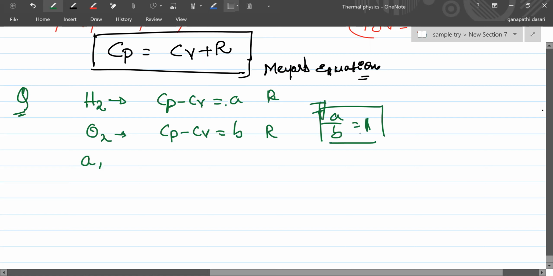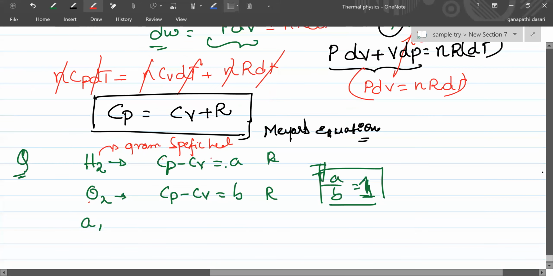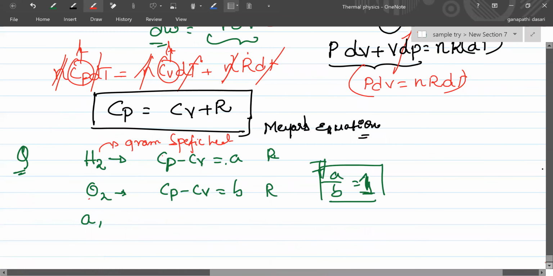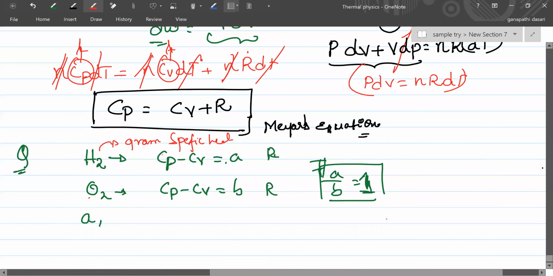No, sir. I'll tell you why. Actually, the question should be more appropriate. This Cp and Cv, whatever he gave, is not molar specific heat. They are gram specific. I told you, right? This n is number of moles, right? That means these are molar specific heats, not gram specific heats. But the question is asked in gram specific heat. I told you, gram specific heat is equal to molar specific heat divided by gram molecular weight.